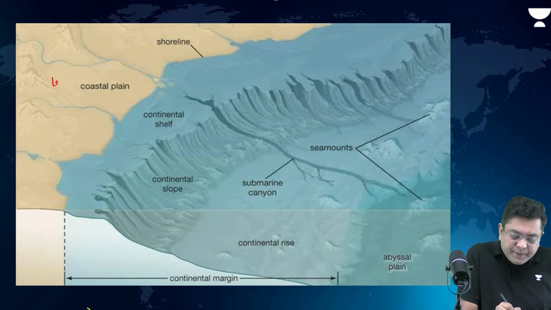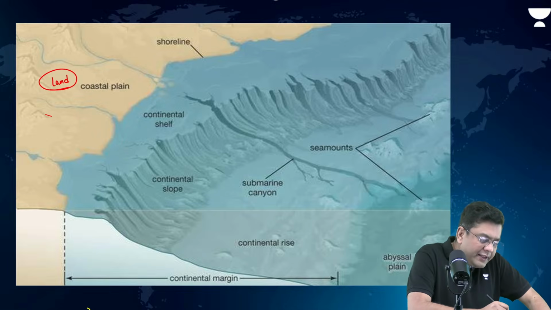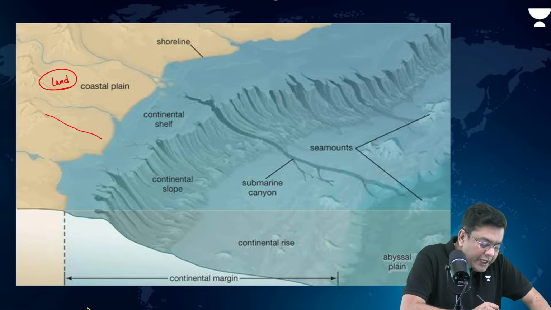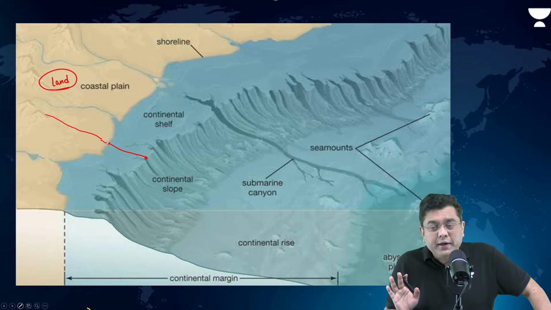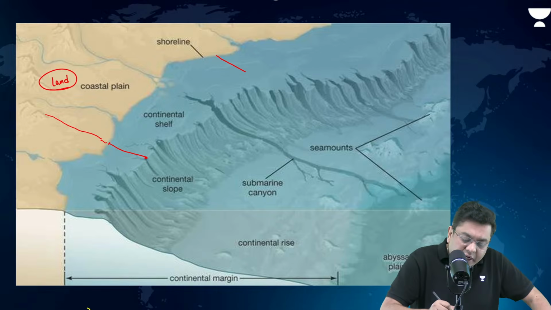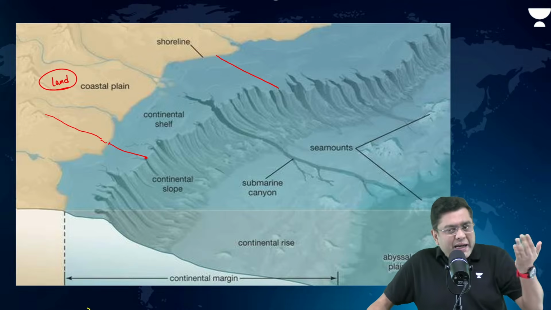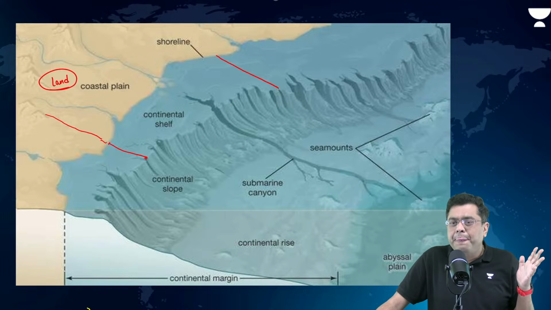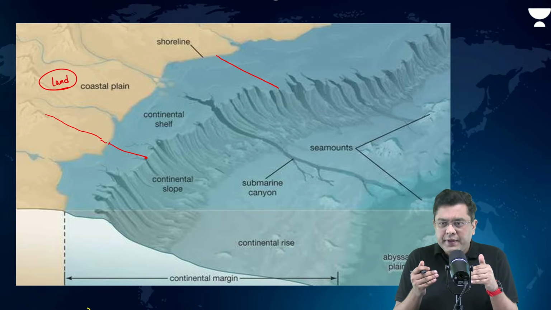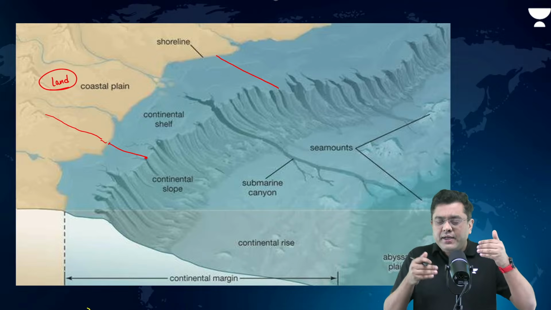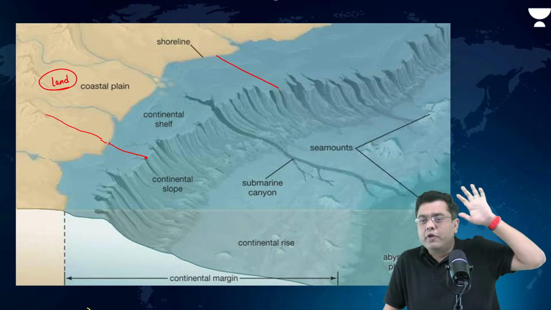This is the portion of land. I don't think anybody will have a doubt in that. Observe here that the slope of the land is continuing here itself. This is the part of the water. The blue part is water. But observe here that the slope of the land is continuing. So the feature that the land indicated in the coastal area is almost a continuous portion. This is a portion which is known as the continental shelf. It is known as a shelf, just like you have shelves out there in your room as well. So this is like an extension of the land.